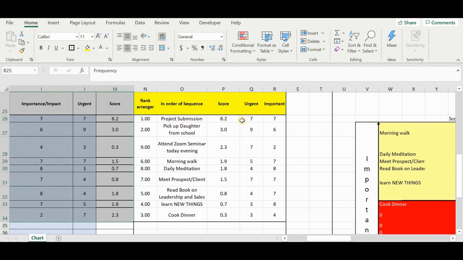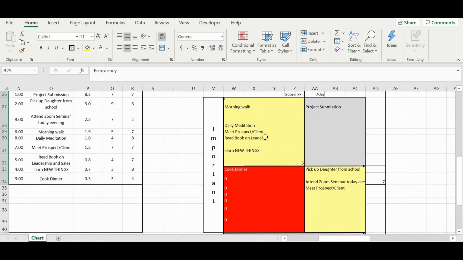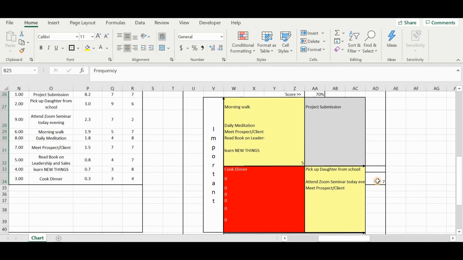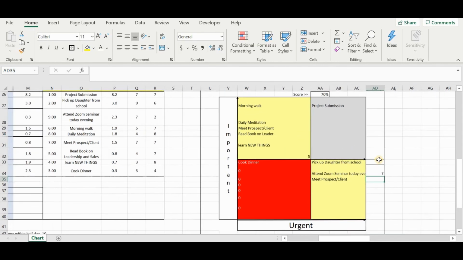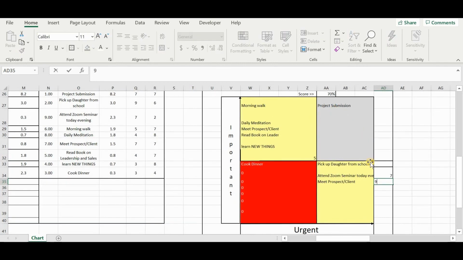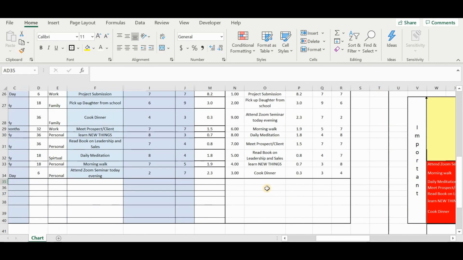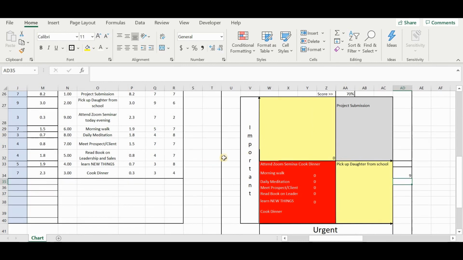Now just come here. When you move towards the right, you see your Eisenhower matrix, the matrix that we just discussed, being captured automatically. For that, I have simply written 7, but I would recommend that you just keep 7 only. Then for project submission, suppose I give 9. Let me say 9. Then nothing is really important and urgent, and everything slides down here. Got it? That's how it is getting created automatically.